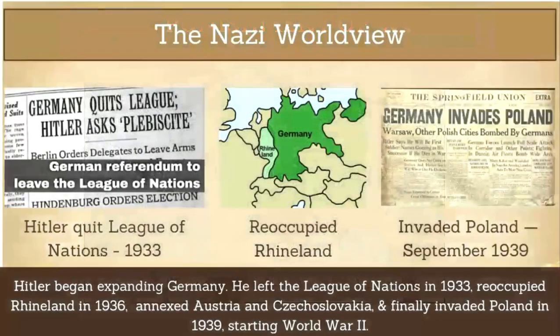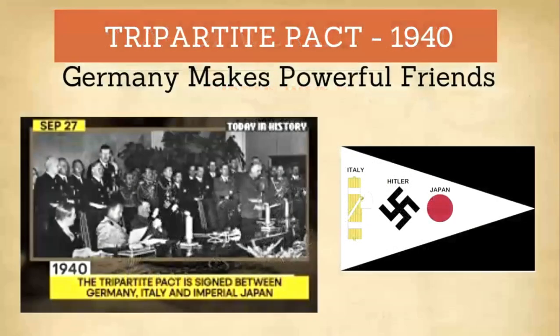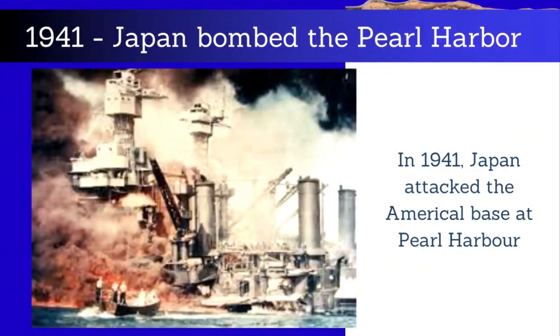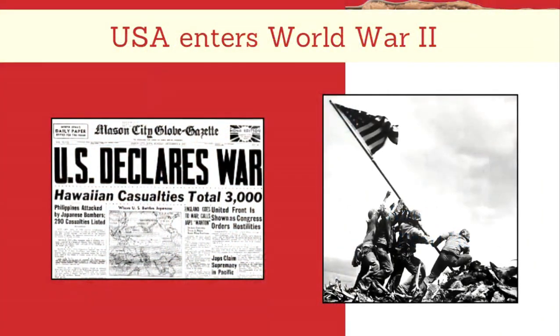Hitler then began expanding Germany. He left the League of Nations, rebuilt the army, annexed Austria, occupied Czechoslovakia, and finally invaded Poland in 1939, starting World War II. Germany allied with Italy and Japan. Japan wanted to dominate Asia and attack Pearl Harbor, forcing the USA to enter the war.